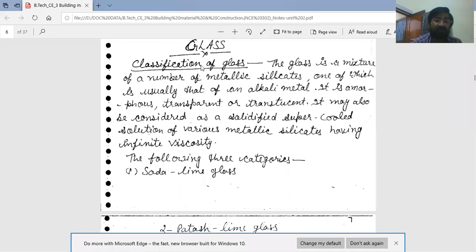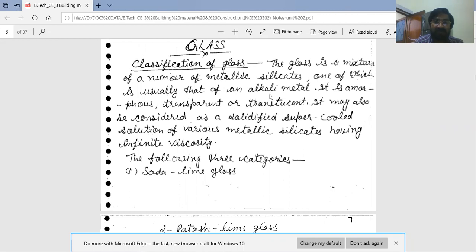What is glass? Chemically, glass is a mixture of a number of metallic silicates, one of which is usually that of an alkali metal. This is the chemical composition.